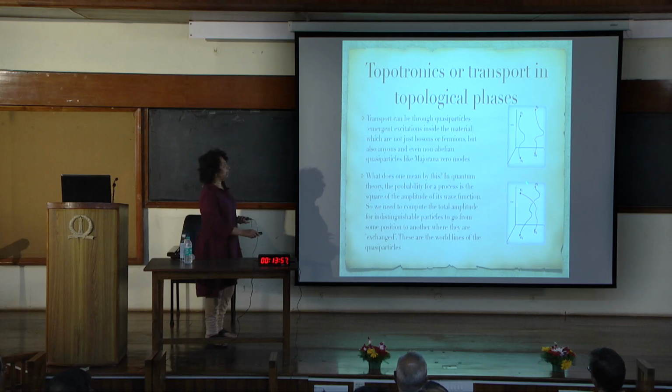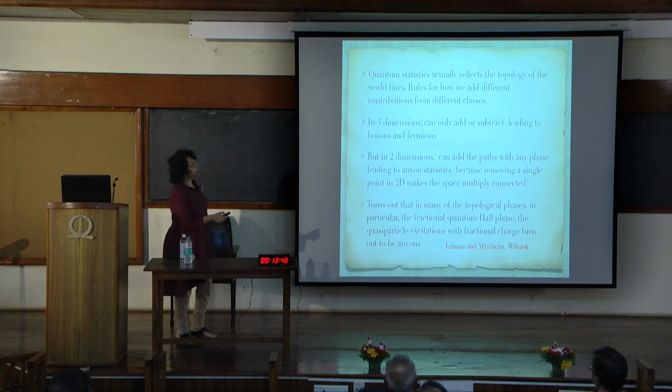Essentially, one knows that in quantum theory, the probability for a process is the square of the amplitude of its wave function. So if they are indistinguishable particles, you don't know whether, in the timeline of the particle, the particles have gone like this or they have been exchanged. And you need to add the amplitudes or have some rule. These are called world lines of these particles, quasi-particles. And quantum statistics actually reflects the topology of the world lines. It gives us rules for how we add the contribution from different classes.